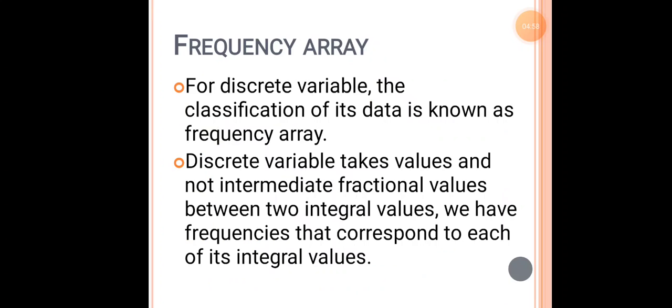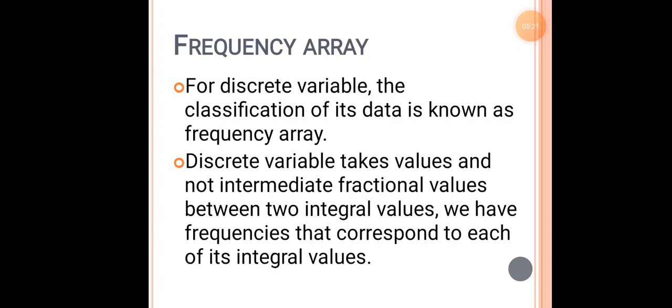But what is the discrete variable, where there are no proper fractions? For a discrete variable, when the classification is made, that is known as frequency array. For the continuous variable, when the classification was made, that was known as frequency distribution. But for the discrete variable, when the classification is made, that is known as frequency array.